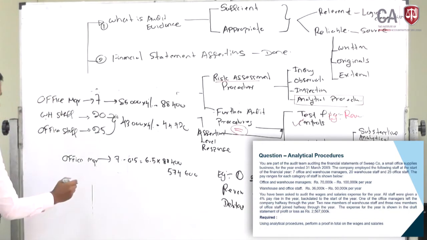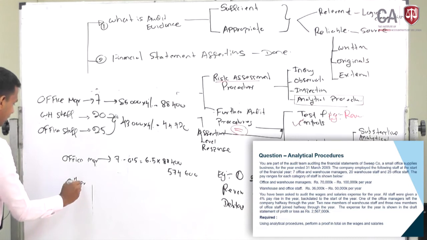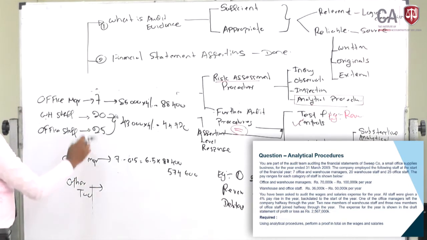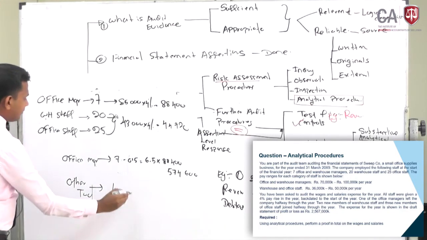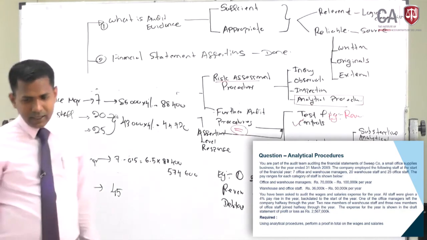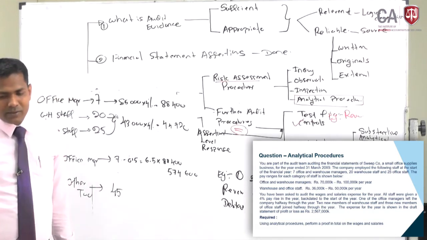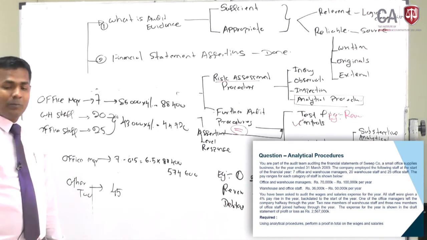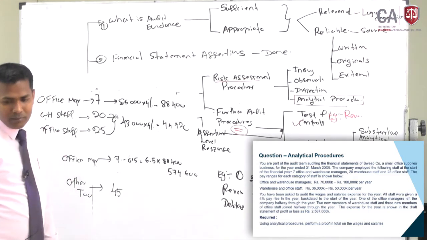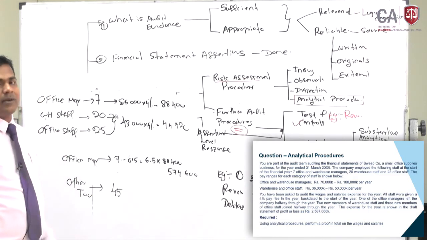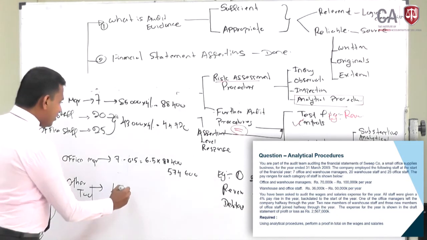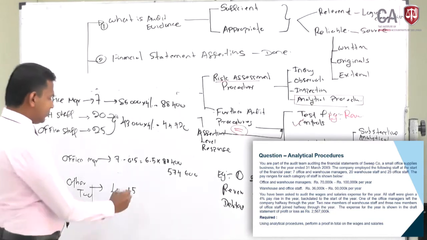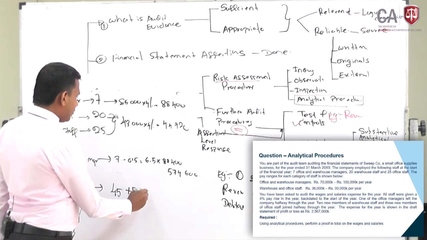And then the other two categories, right? In the other two categories, you have altogether 45 people. And the information given here: 2 new members of the warehouse staff and 3 new members of the office staff joined halfway through the year. So new people have come. That means altogether 5 have come, but halfway through. So therefore 2.5 you have to reduce.